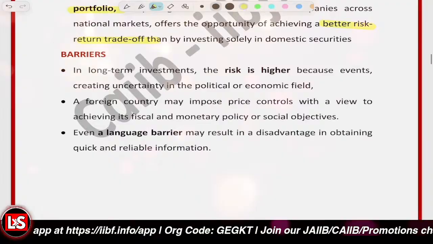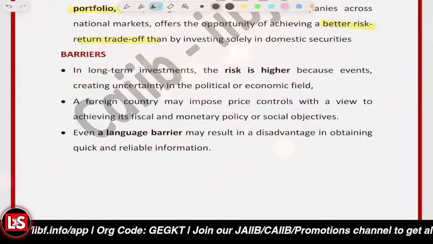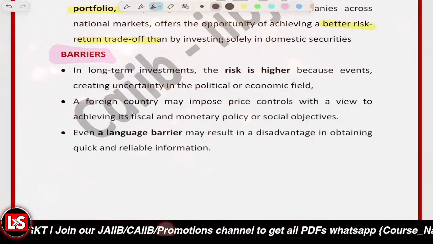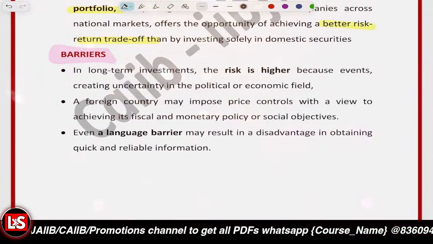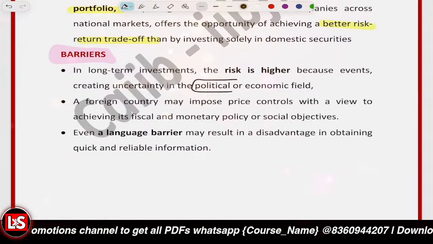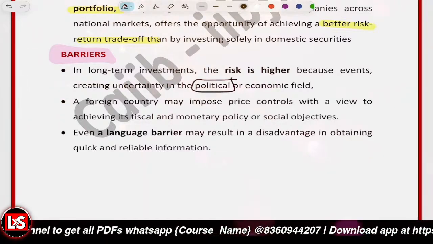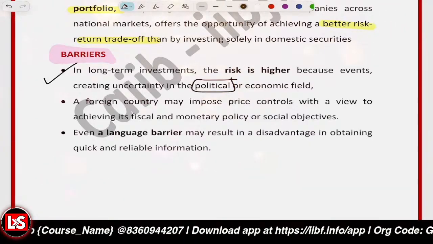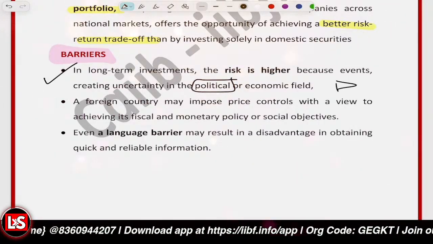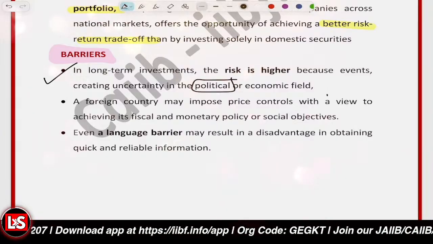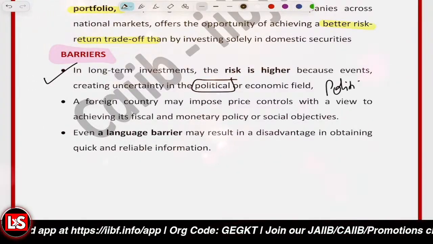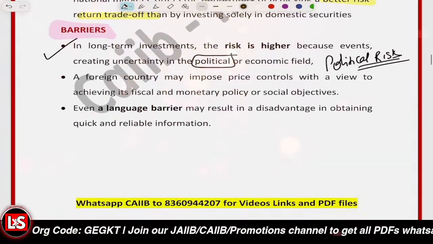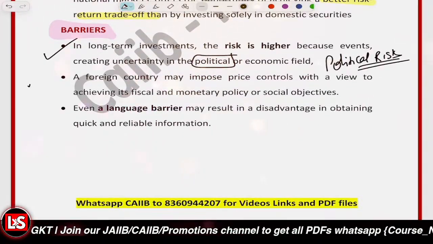Okay. Now, what are the barriers? We read about the benefits, but there are some barriers also. There could be some issues. The first thing is the political risk. If the government is not stable, or there are policy changes, or political stability is not there, that may affect your returns. So the first thing is political risk.